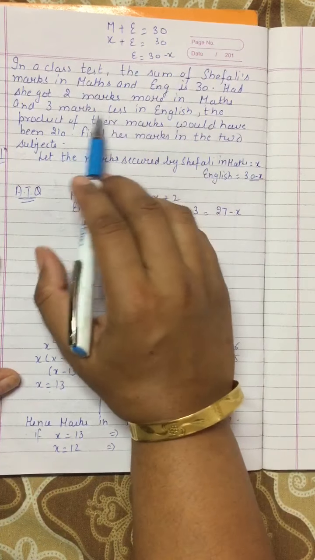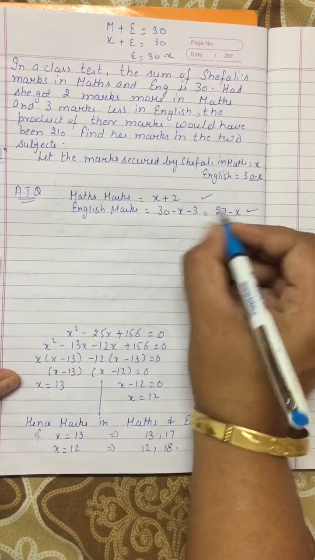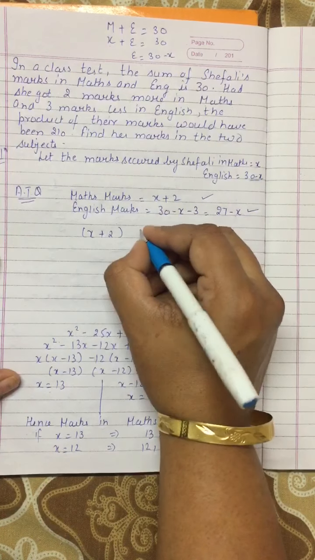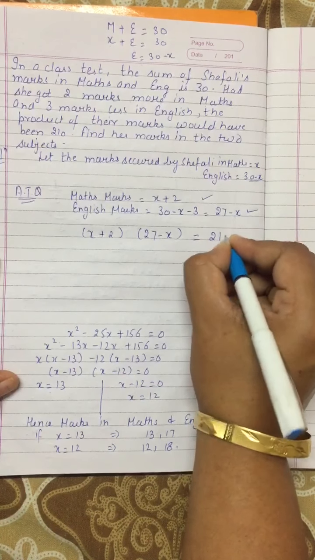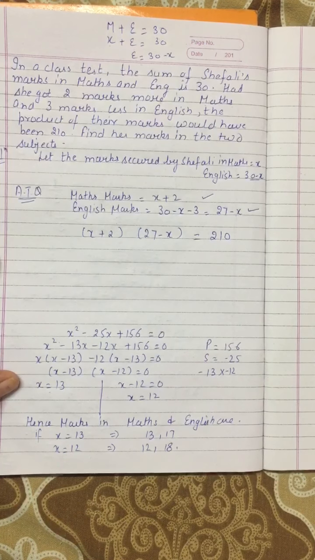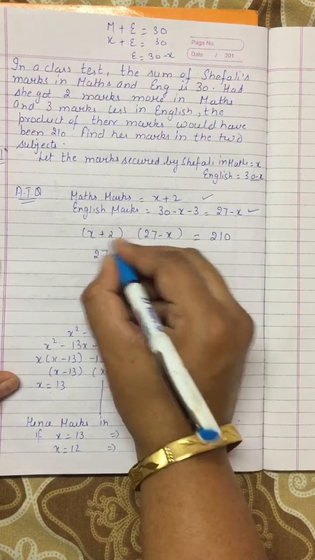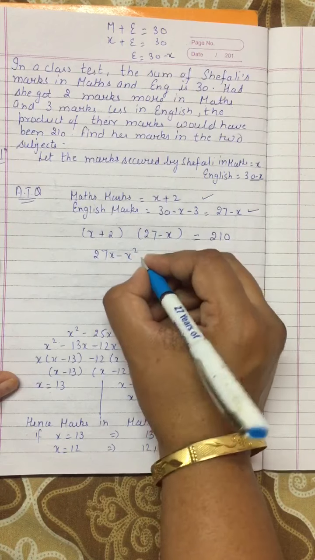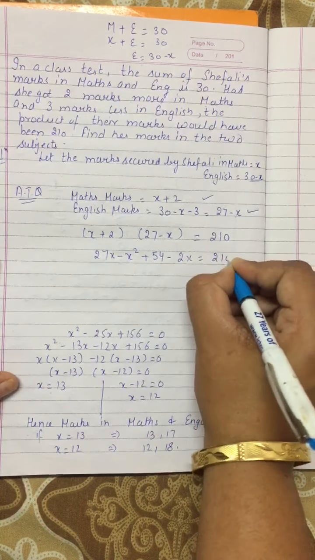Then if this condition is applied, the product of their marks, the product of x plus 2 and 27 minus x, is equal to 210. So now you are going to do the product of these two. It will be 27 into x, 27x, x into x will be minus x square, then 54, then minus 2x is equal to 210.